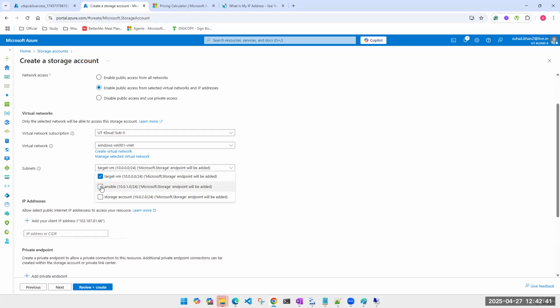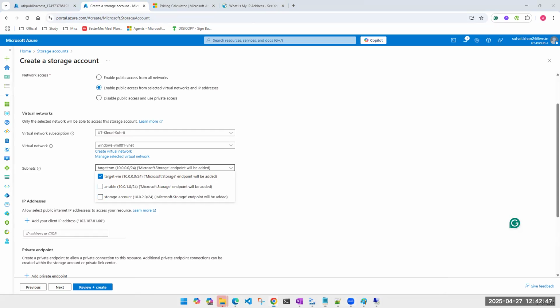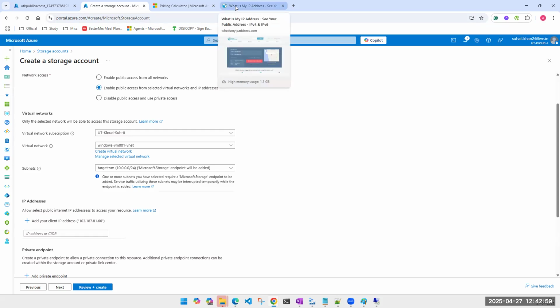My machine is not in Storage, nor in Ansible. My machine is in the target VM subnet. See, this is the machine we are talking about. And along with this, I want myself to access this, or leave it. I won't add my public IP. So when I access this blob from my laptop, I should not be able to access it. But when I access it from the Azure machine, I should be able to, because I'm adding that subnet here. My machine is a part of this subnet.